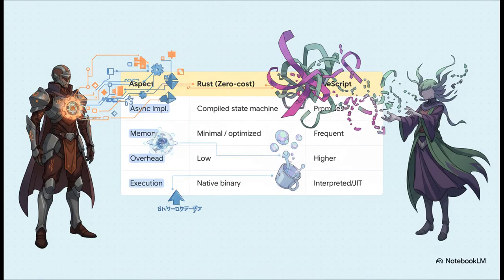You've got Rust's compiled state machine versus TypeScript's runtime promises. You've got minimal, predictable memory usage versus a garbage collector. All this means way lower overhead and much more predictable performance for Rust, which is exactly why you'd pick it for a critical service that has to handle tons and tons of traffic without breaking a sweat.